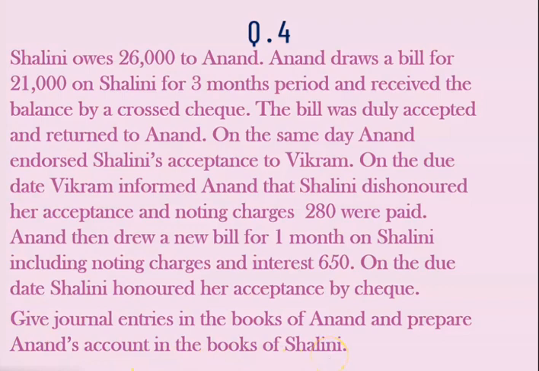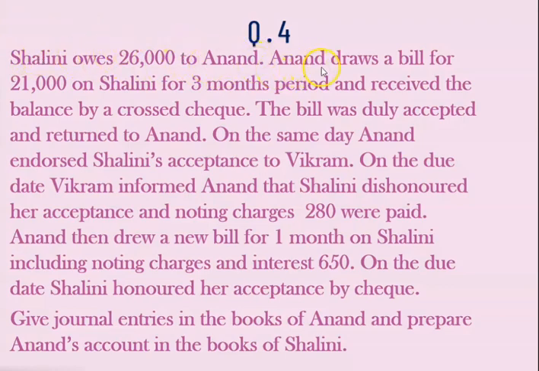Now students, just see here, we have to prepare the entry in the books of Anand. Anand is a drawer, and Anand's account in the books of Shalini. Shalini is a drawee, right? Now let us understand the sum. Shalini owes 26,000 rupees to Anand. It means she has to pay this 26,000 to Anand. Therefore, Anand is a drawer and Shalini is a drawee.